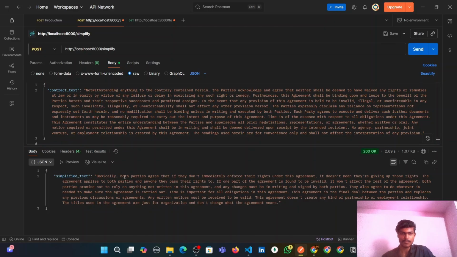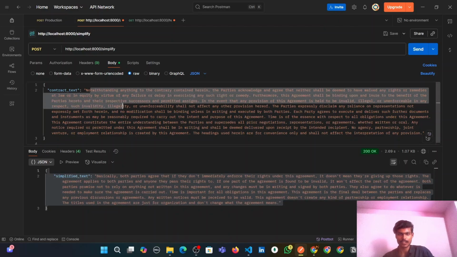It's saying basically both parties agree that if they don't immediately enforce their rights under this agreement, it doesn't mean they are giving up those rights. And the agreement applies to both parties and anyone they pass their rights to. If one part of the agreement is found to be invalid, it won't affect the rest of the agreement. This one is very simple to understand, guys, compared to this one.